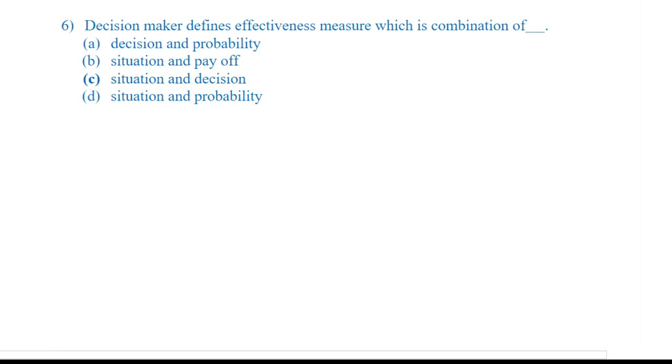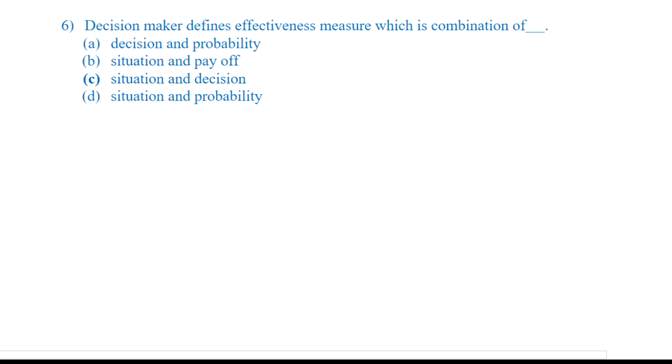The decision maker defines effectiveness measures, which is a combination of what? Decision and probability, situation and payoff, situation and decision, or situation and probability. Decision and probability, no. Situation and payoff. Payoff is everything. It is the table which consists of the actions and the corresponding events.